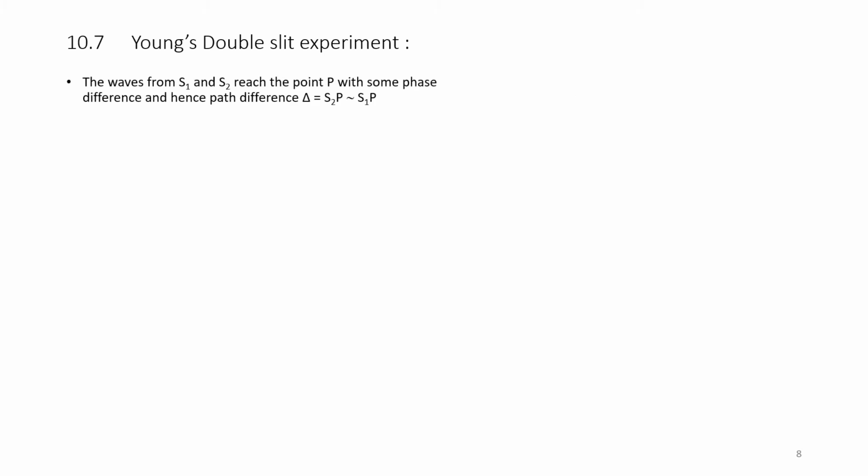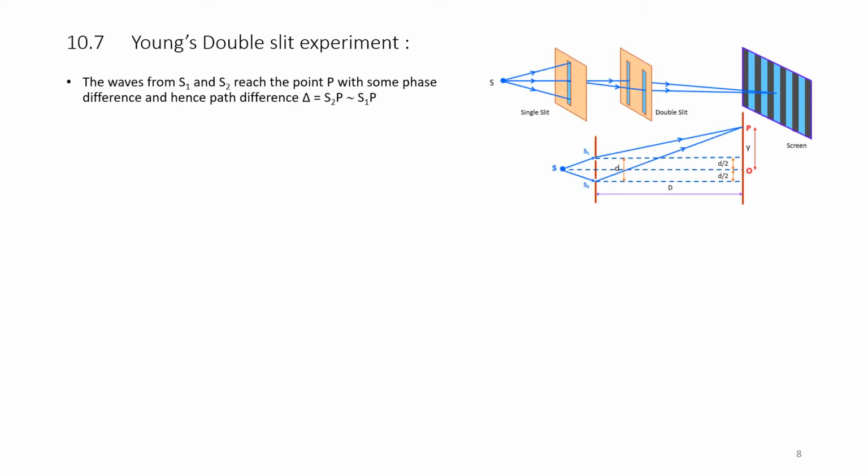Young's double slit experiment is used to find out the path length, the position of rings, dark and bright spots, and fringe width. So let us see the experiment setup.